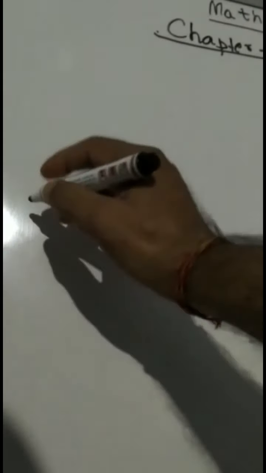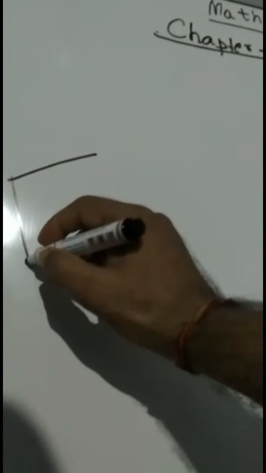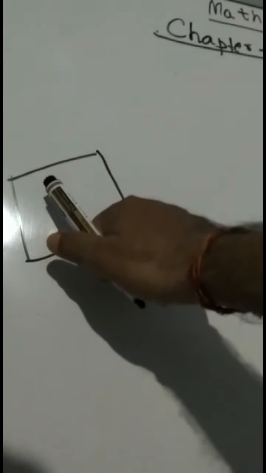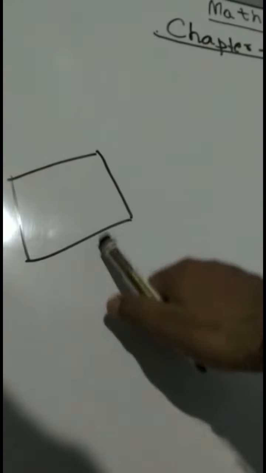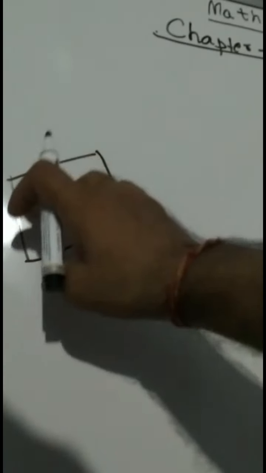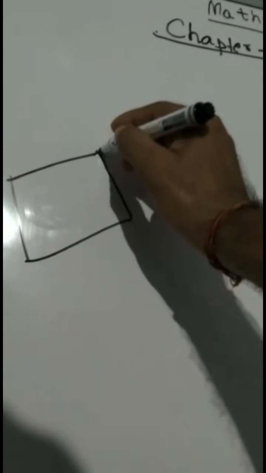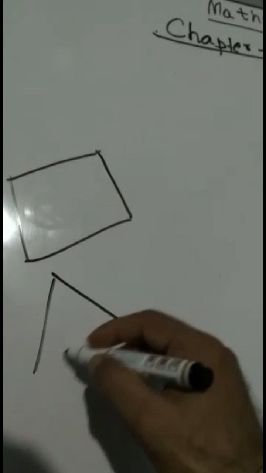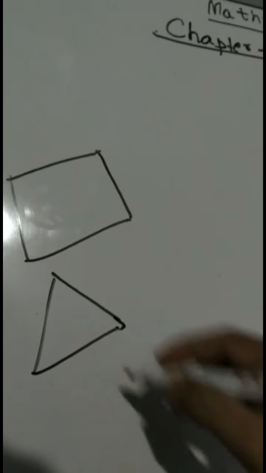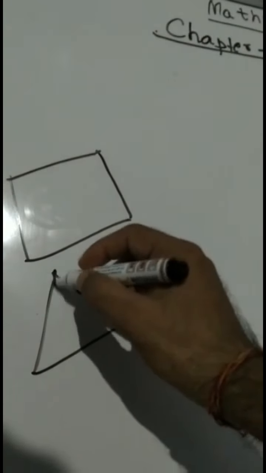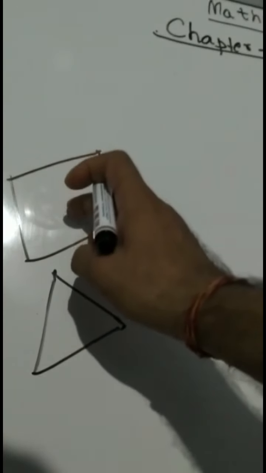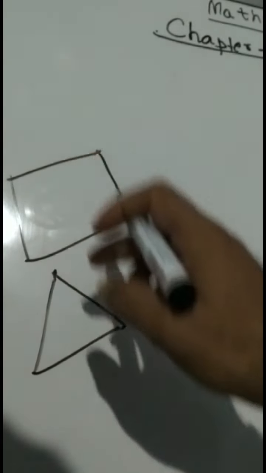Say if you draw a figure, say this one, it is a polygon because this figure has a finite number of line segments: 1, 2, 3, 4. It has 4 line segments, and this one is closed. This area is closed, so this is a polygon. Now if you draw this one, it is also a polygon. This is called a triangle, but in general we call this figure a polygon. This is a quadrilateral, but in general we call this a polygon, right?